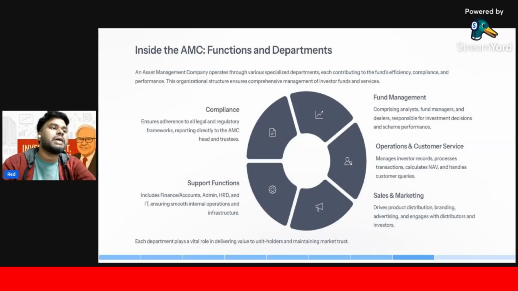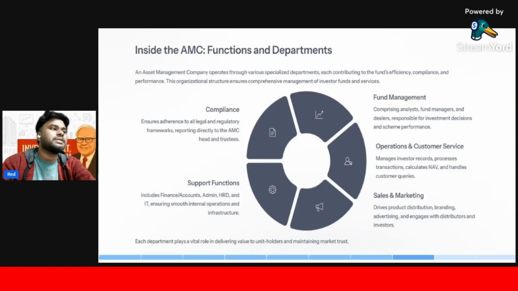There is a sales and marketing. Drives product distribution, branding, advertising, and engage with the distributor and the investor. Sales and marketing का जो भी normal companies में काम होता है, that also have them in the mutual fund industry also. And if you are looking, one IT gives you that whenever a fund manager decide to launch a plan, they must at first discuss with the fund का जो भी marketing manager होगा, उनसे पहले बात करेगा. If he approve that, then they only can start the fund. That is also the regulation.